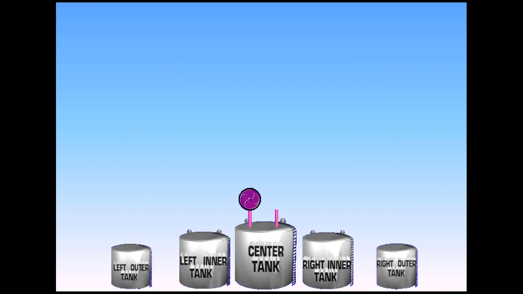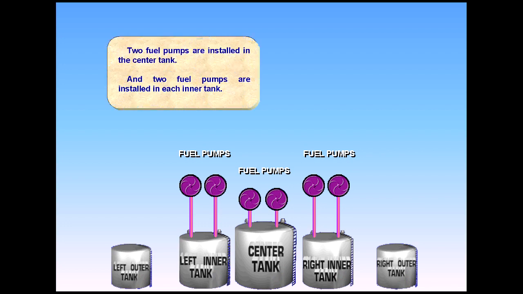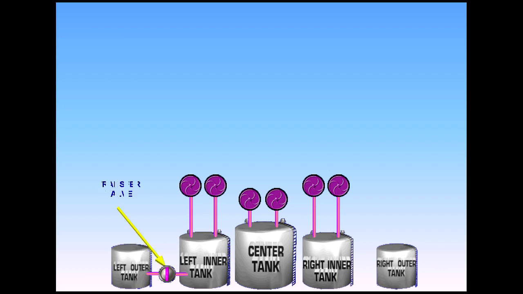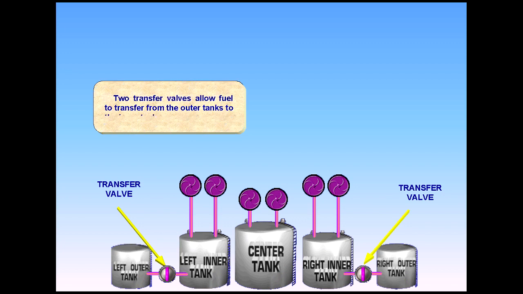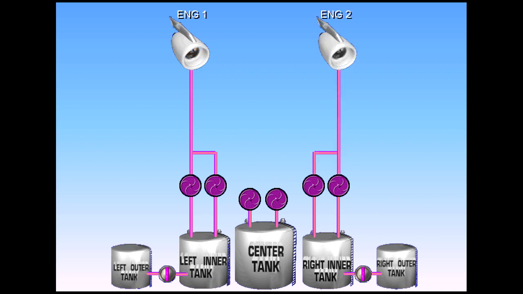Two fuel pumps are installed in the center tank. And two fuel pumps are installed in each inner tank. Two transfer valves allow fuel to transfer from the outer tanks to the inner tanks. Each inner tank feeds its respective engine. Two engine low-pressure valves are installed to cut off fuel to the engines.